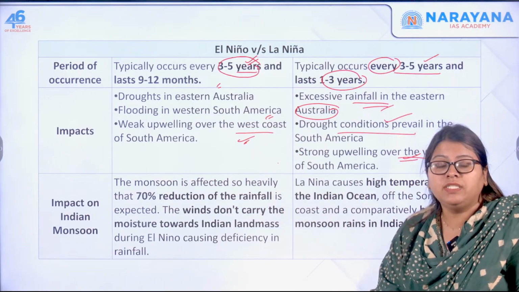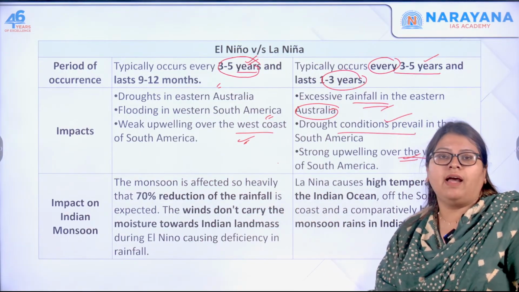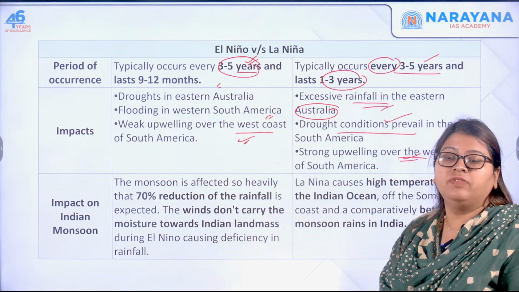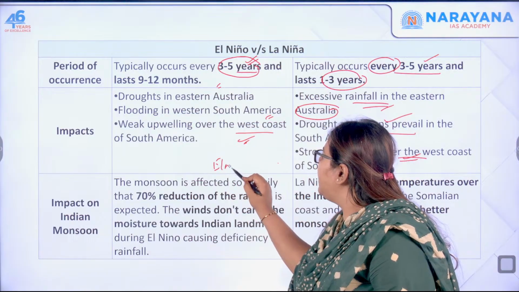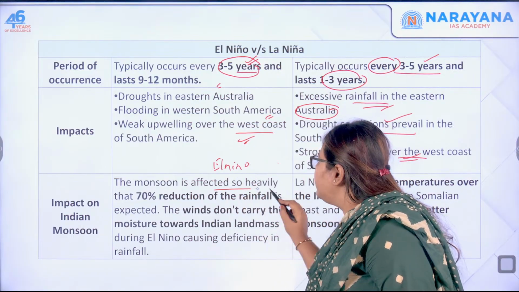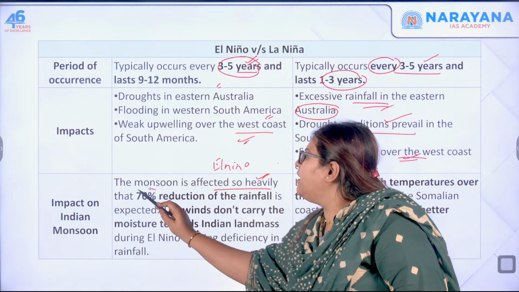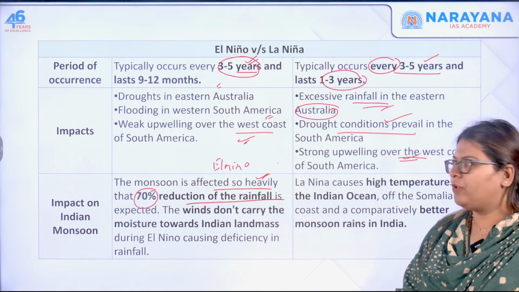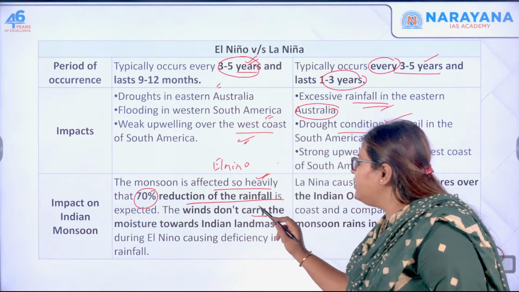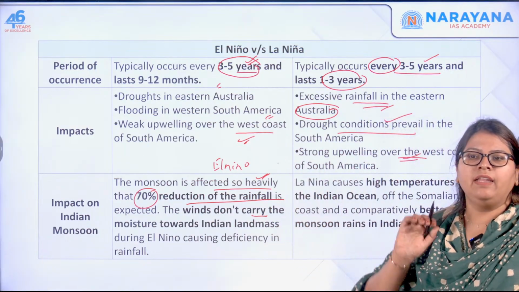Next one, what is the impact of El Nino and La Nina on the Indian monsoon? It becomes very, very important. So, this is El Nino, right? The monsoon is affected so heavily that a 70% reduction of the rainfall is expected. The winds don't carry the moisture towards the Indian landmass.